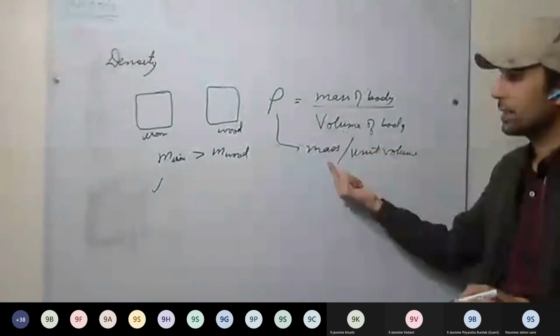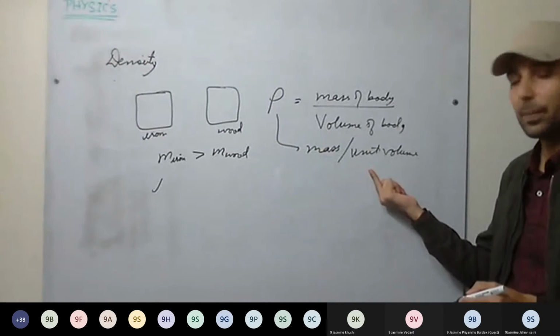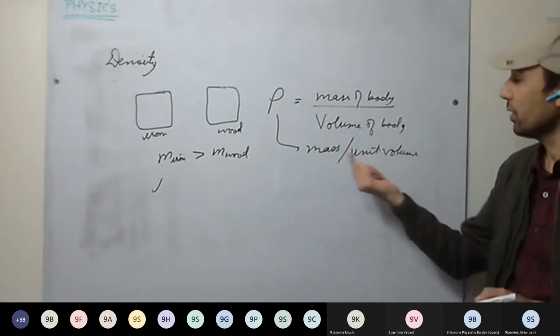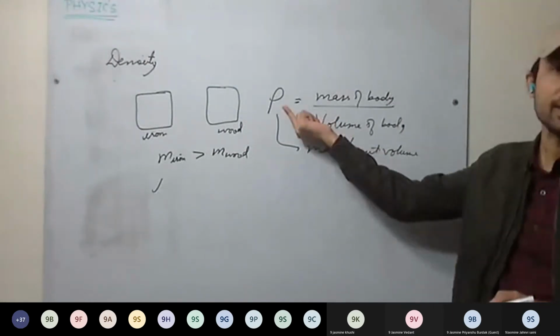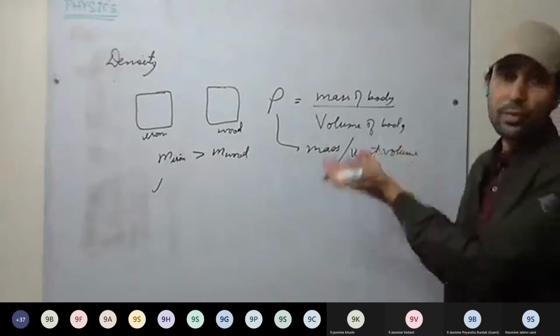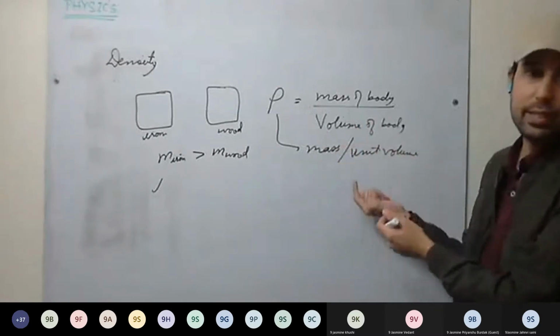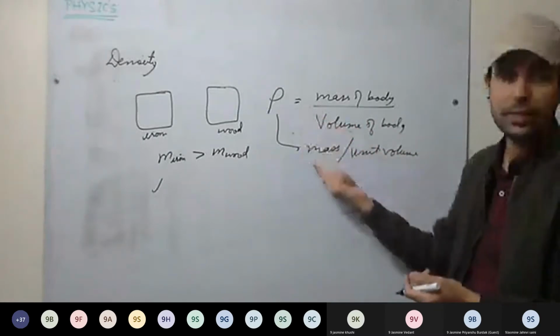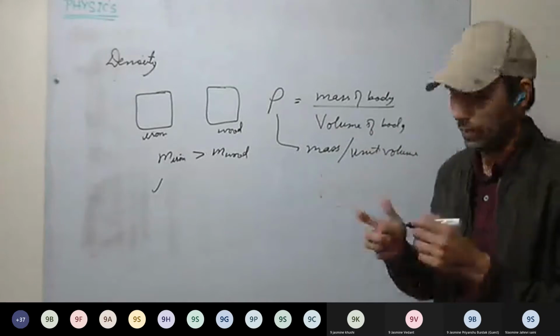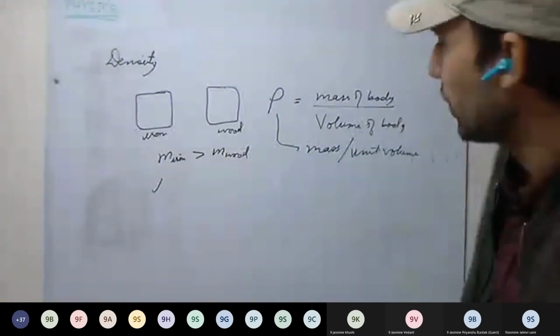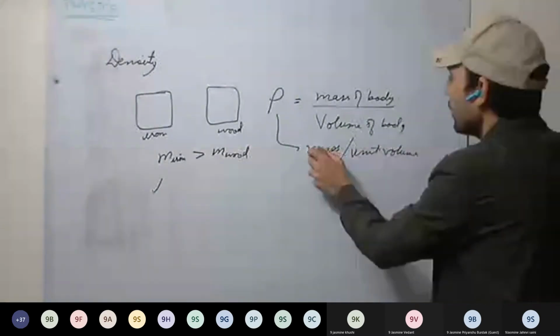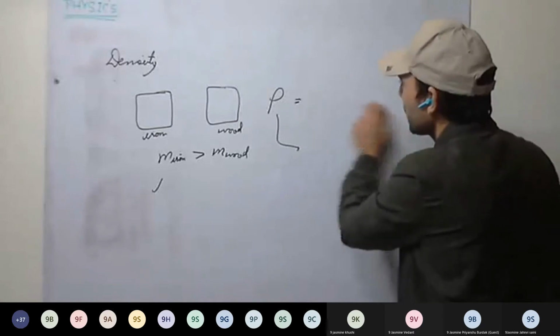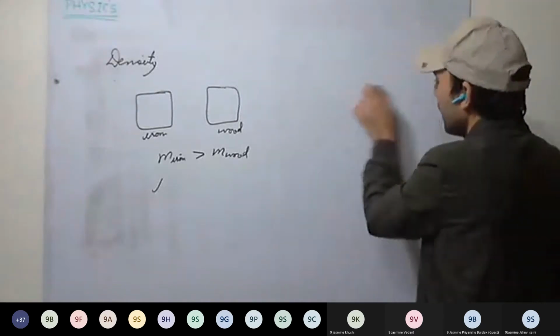Using density, we can compare different materials, which is more dense and which is less dense. And using density as well, we can compare two materials, which material will sink and which will float, as we have already compared. So density is the measure of mass per unit volume.